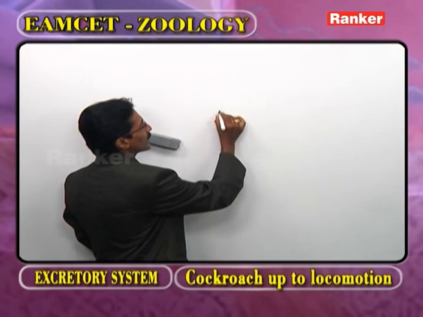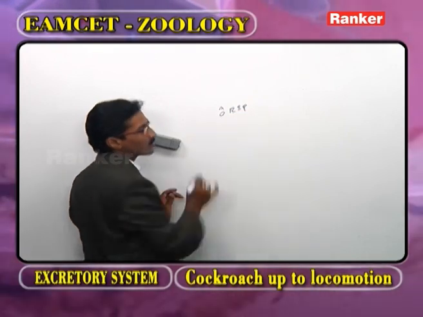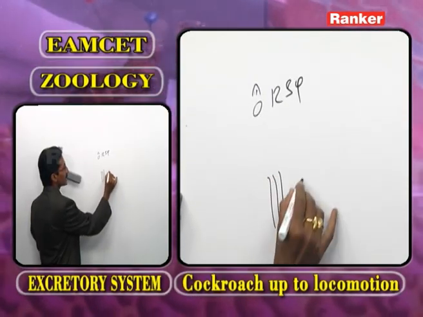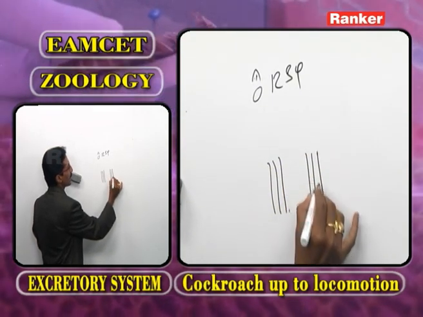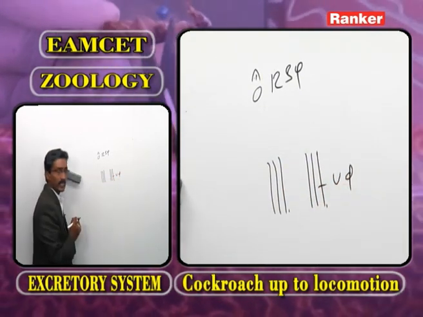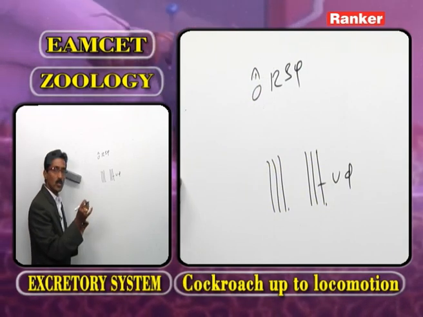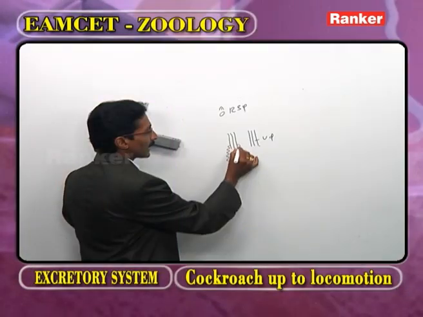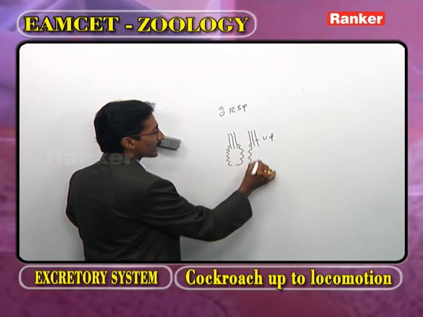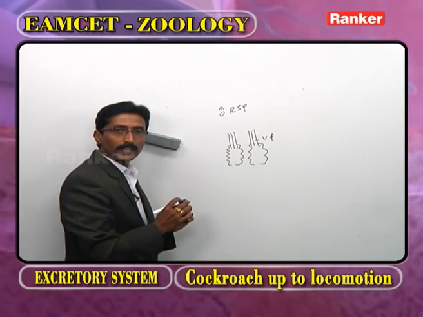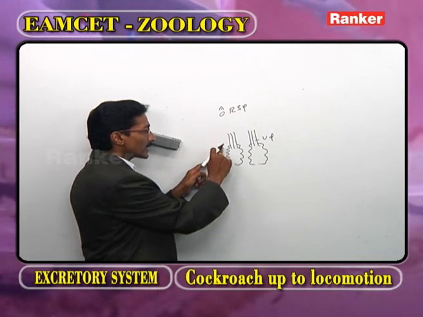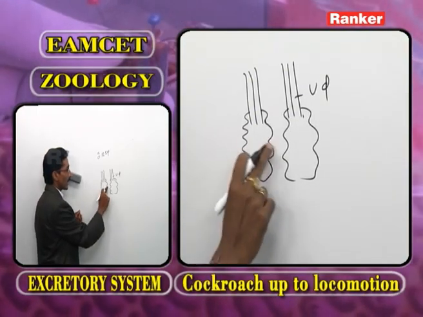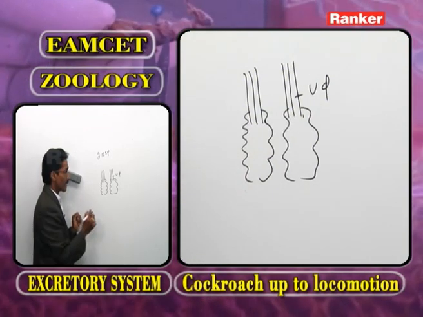Now, as we observe the male reproductive system, on each side, what are present? The vasa deferentia. Associated with the male reproductive system, white, irregular prostate glands are present.